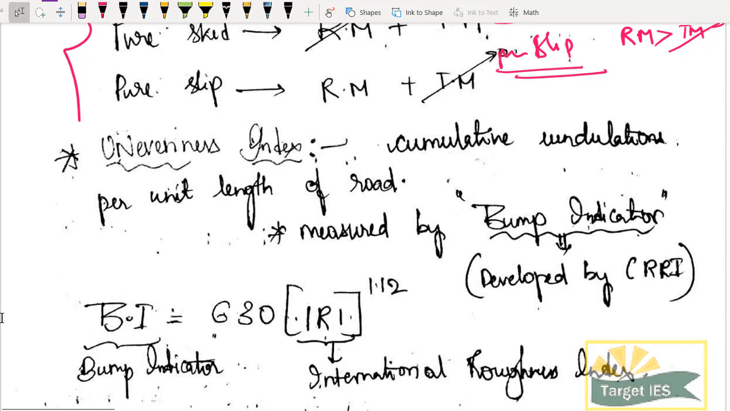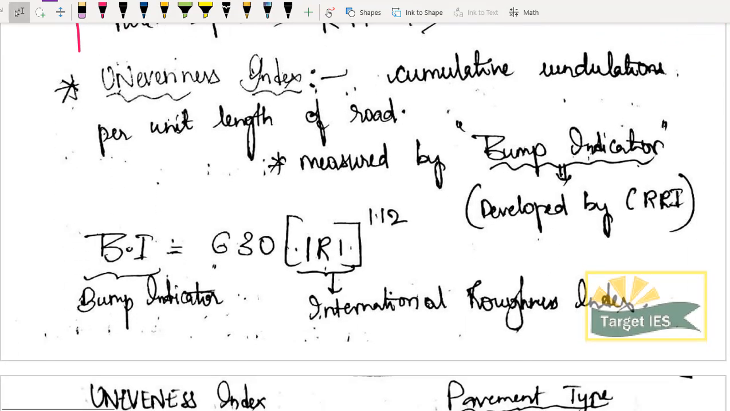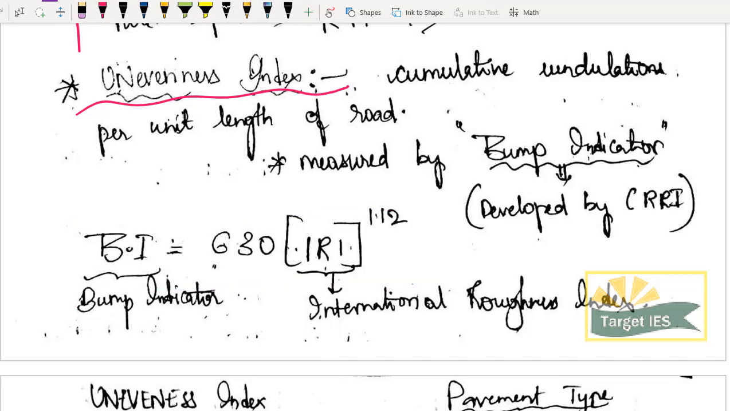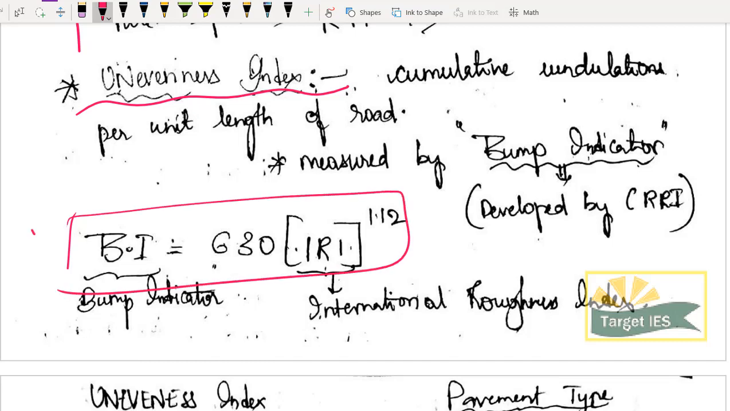Now let us move on to the second term, which is unevenness index. What is this unevenness index? The first formula which we are going to study in this chapter: bump indicator is equal to 630 into IRA whole to the power of 1.12, and this is a super important formula. Give it 5 star, याद रखना पड़ेगा. So what is this unevenness index?